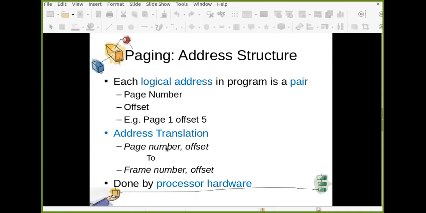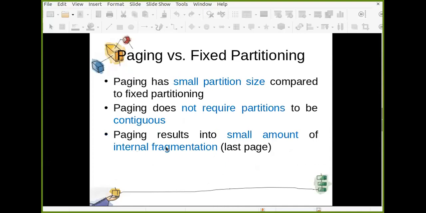This address translation is done by processor hardware. Of course, we will see one example. But before that, let us discuss whatever is there in this slide. Paging versus fixed partitioning. Paging has small partition size compared to fixed partitioning. Paging does not require partitions to be contiguous, and paging results in a small amount of internal fragmentation only for the last page. All other pages are full. Only in the last page, you may have very small internal fragmentation.